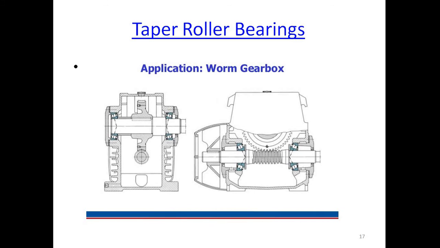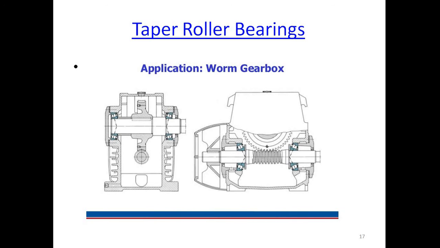Now, the application of worm gear box is shown here, in which worm and worm wheel are shown. To support the worm, taper roller bearing, as shown in the sketch in green color, is used to support the worm.